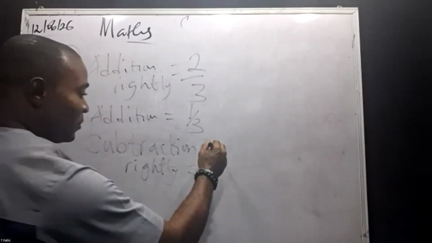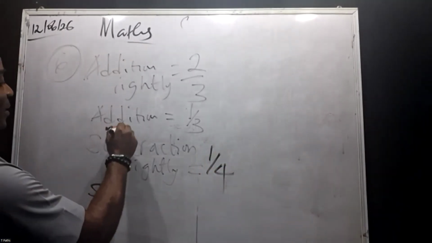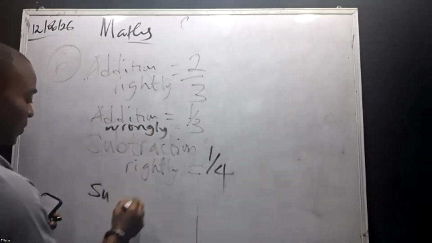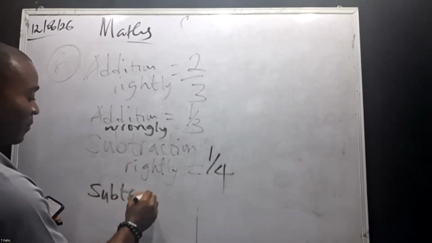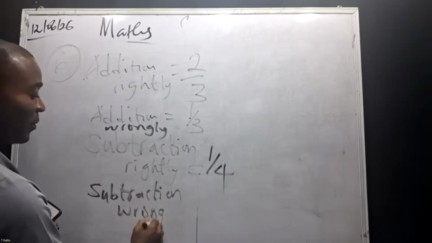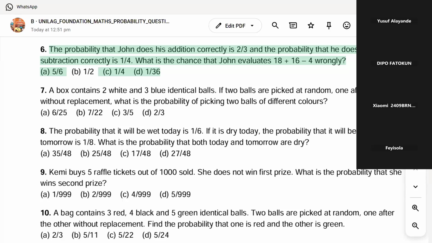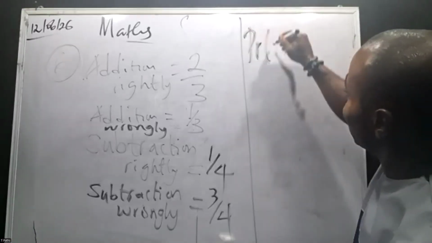So what's the probability of getting subtraction wrongly? 3/4. Thank you. So that is what we have. Now the probability of getting addition